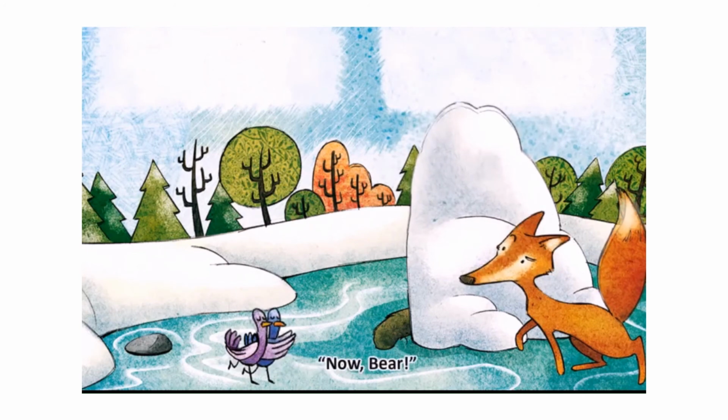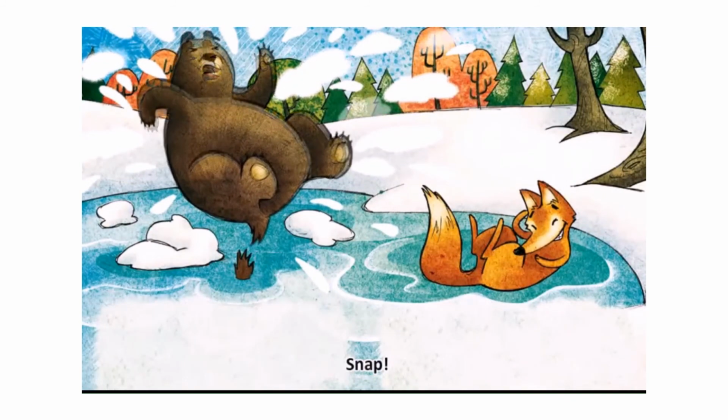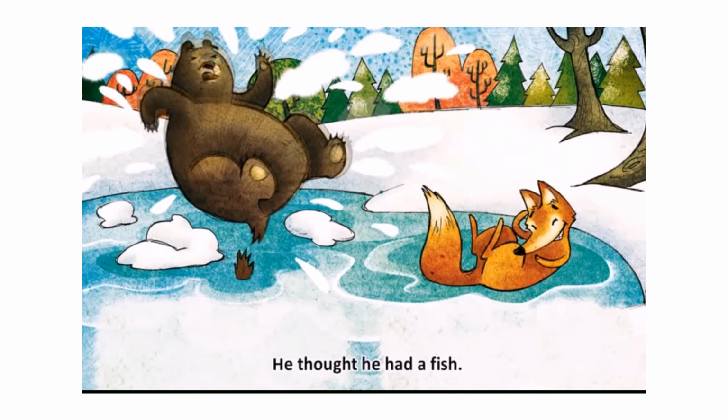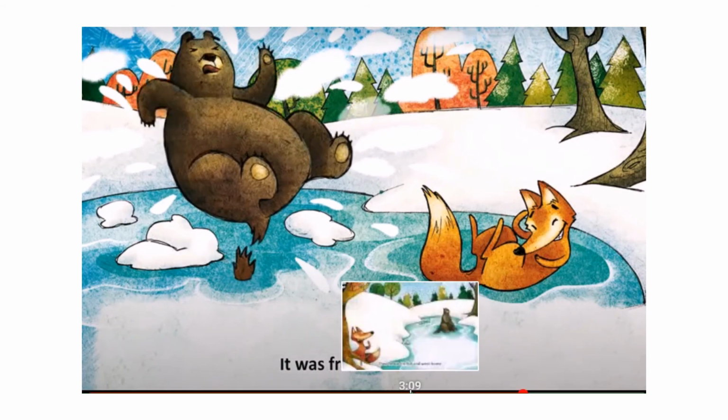Fox yelled, "Now, Bear!" Bear jumped up. Snap! Whoosh! Bear turned to the hole. He thought he had a fish. Bear saw his tail. It was frozen in the ice.